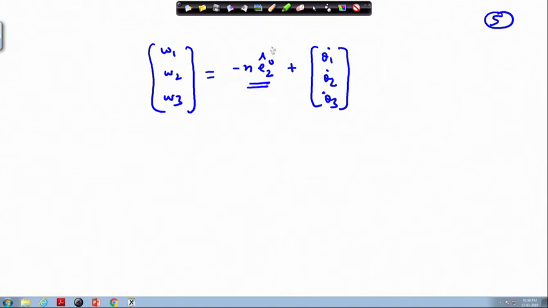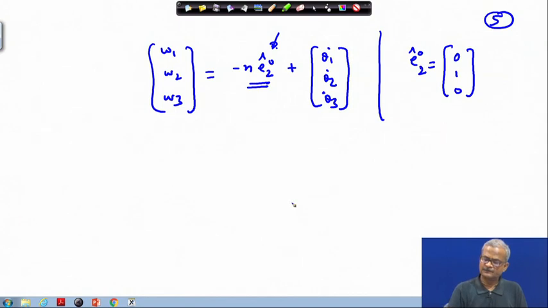Here EO2 is a vector 0 1 0, a unit vector along the second axis of the orbital frame. Okay. So, EO2 is written like this. Okay.